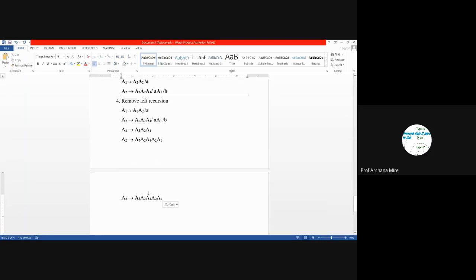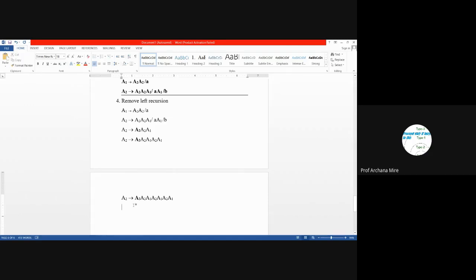Again, we are replacing this A2 with the same production rule, that is A2, A2, A1. This leftmost A2 is replaced with A2, A2, A1. So there is always scope for replacing this A2 because the non-terminal A2 exists. But ultimately, what type of string is it generating?